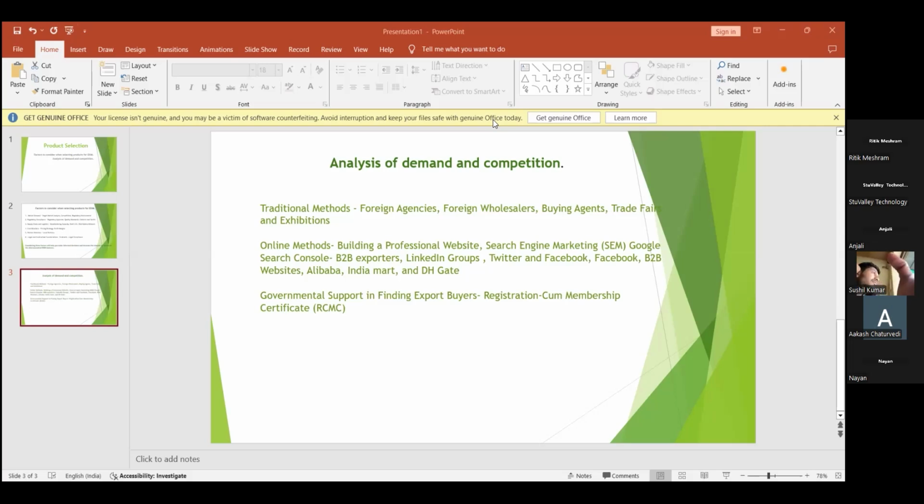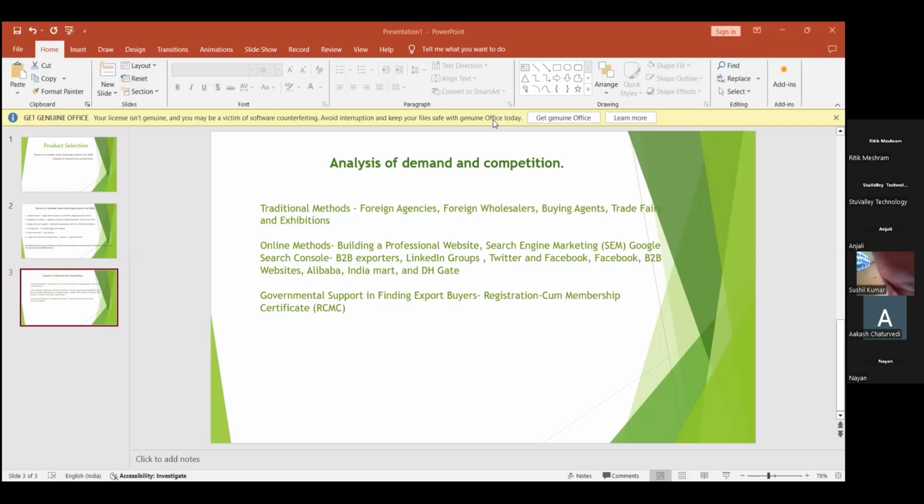And also come the trade fairs and exhibitions. Different exhibitions are held for trading, so we have to attend those trade fairs and exhibitions. The foreign agencies, the foreign wholesalers, the buying agents, trade fairs and exhibitions all come under the traditional methods. Now there is another method, that is, the online method.